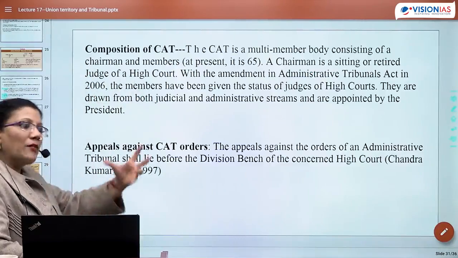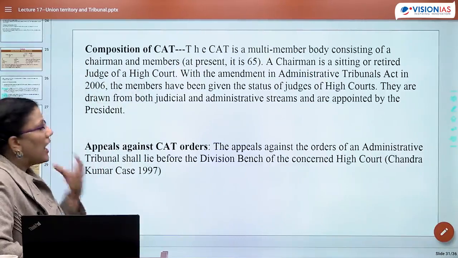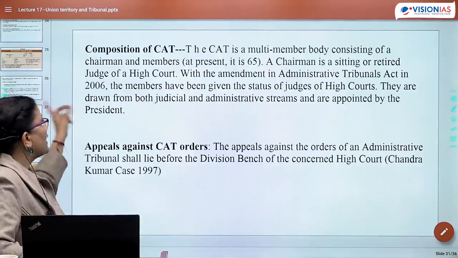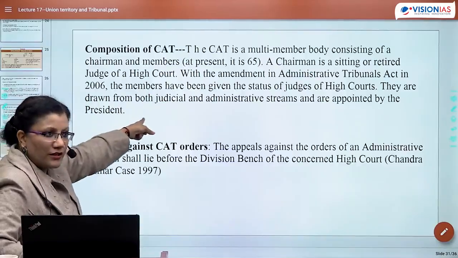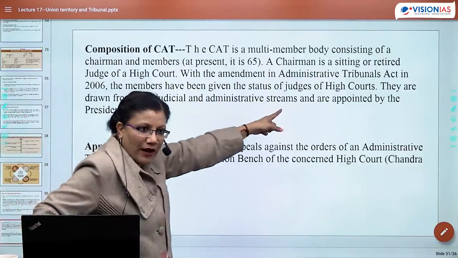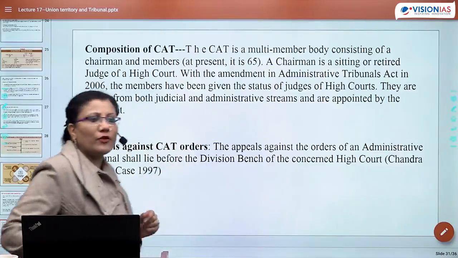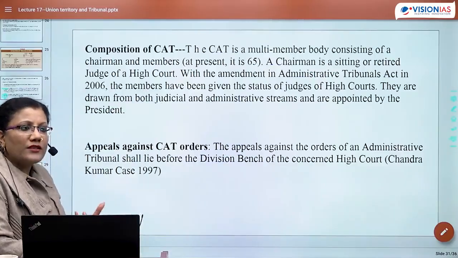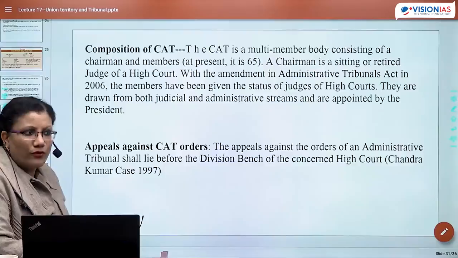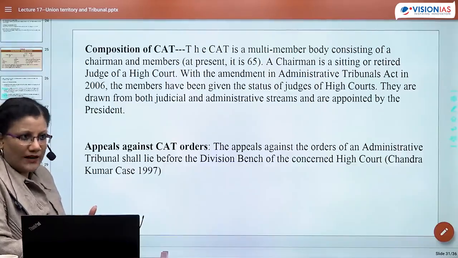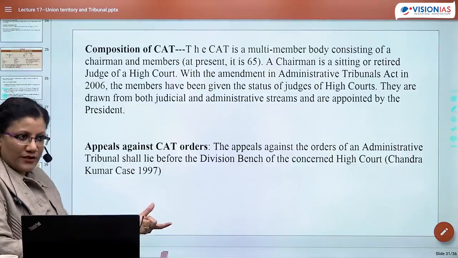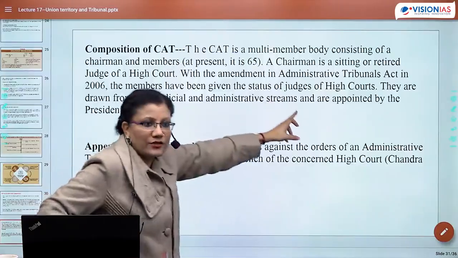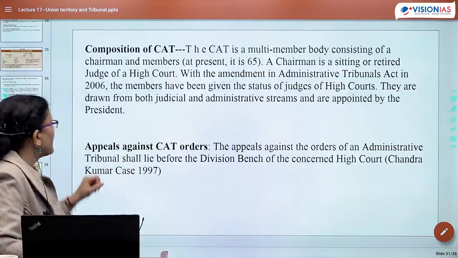Right? Judges from High Court only are coming up. So the chairman would definitely be from High Court, and other members could be from the judicial stream, taken up from High Court. Also, they could come up from the administrative stream. The administrative stream has to be kept, because an administrative person will know service matters, no? So CAT में होंगे service matter. लेकिन if they are from administrative stream, till the time they are serving within CAT, they would be given the status of judges of High Court.